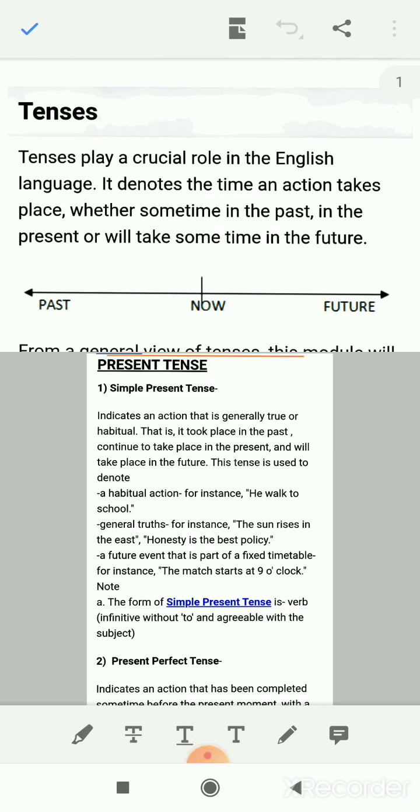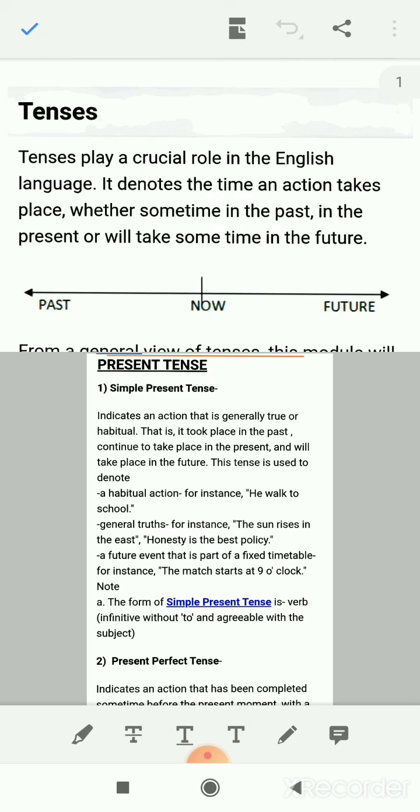Now, tenses is a very important chapter in your English language, as it tells about when the action is being done, or whether the action takes place in the present time or the past, or will take place in the future. So you can say that tenses tells the actual time of an action.